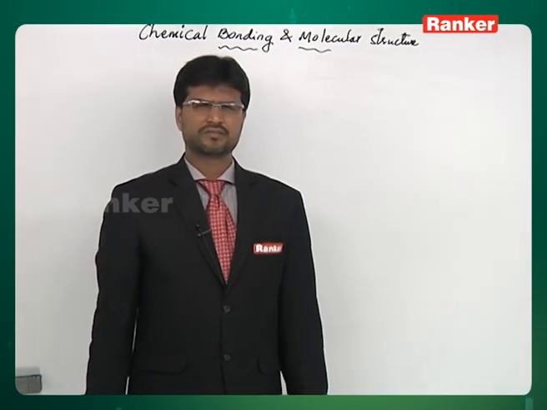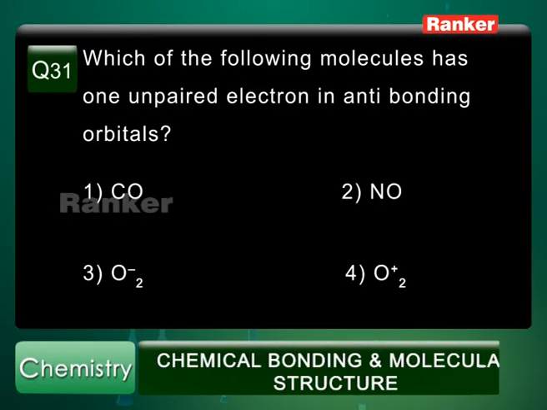Question number 31. Which of the following molecules has one unpaired electron in anti-bonding orbitals? The question is regarding molecules, so options 3 and 4 are ruled out because these are ions. CO is diamagnetic because it has an even number of electrons, 14 electrons. It is diamagnetic. So the correct answer is NO. It has one unpaired electron, and this unpaired electron is present in the pi star molecular orbital. So the correct answer is the second option, NO.